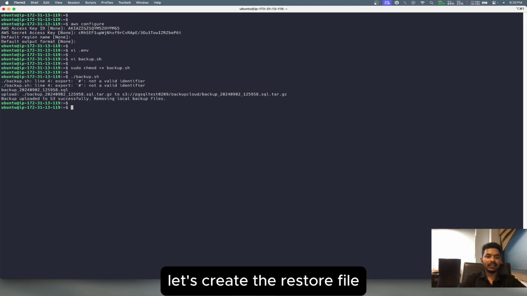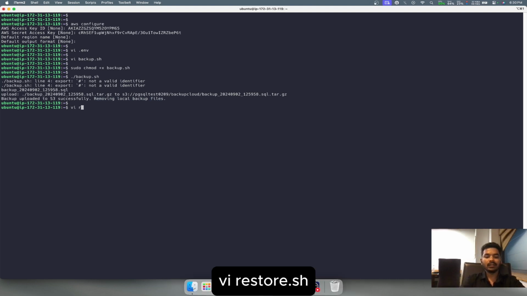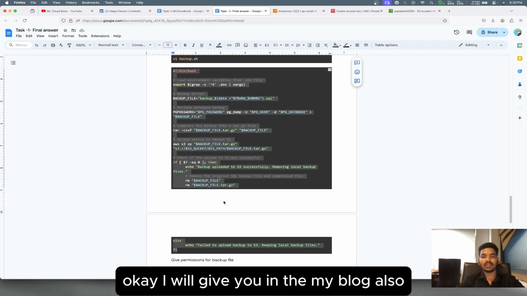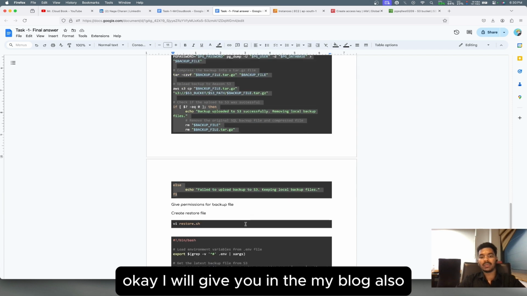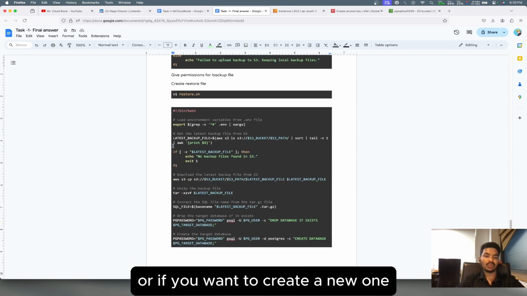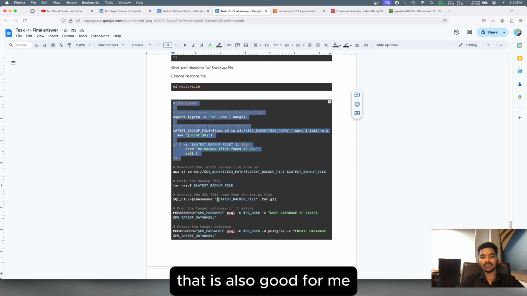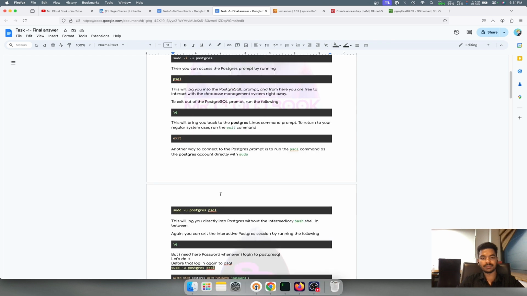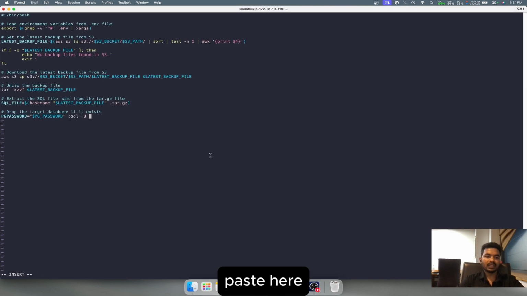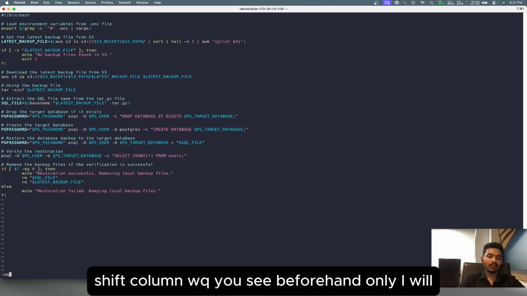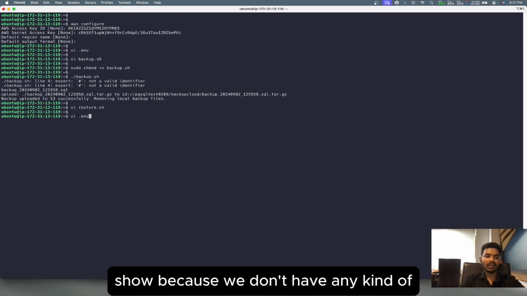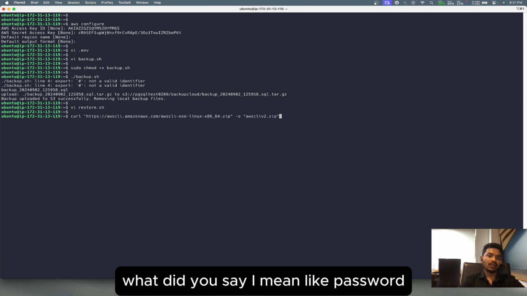Okay, let's create the restore file. vi restore.sh. Let's go here. We have the files for everything here. I will give them in my blog also. Please use them if you want, or if you want to create a new one, that is also good for me, because you are learning something new. Okay, sorry, one minute. Copy it, paste here, shift :wq.